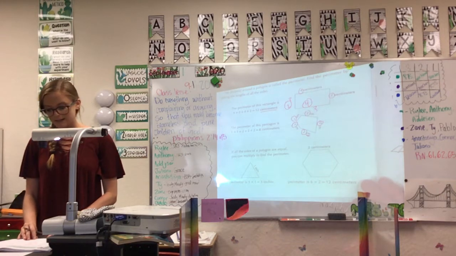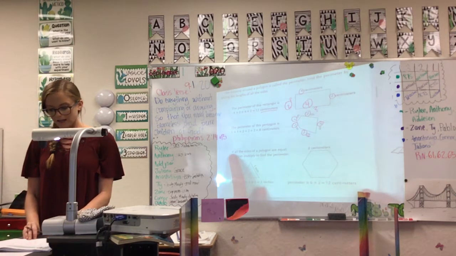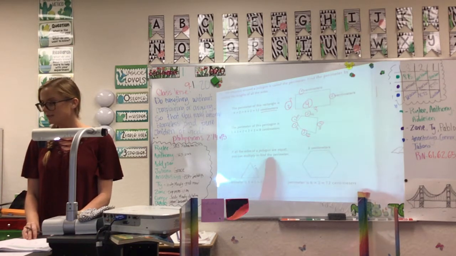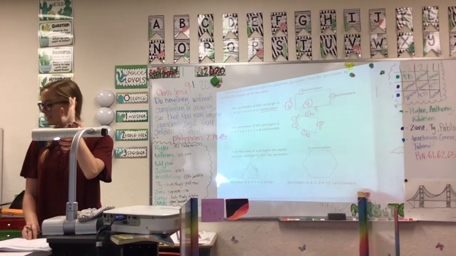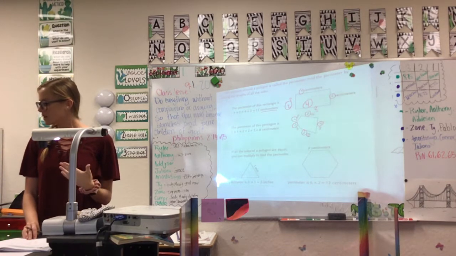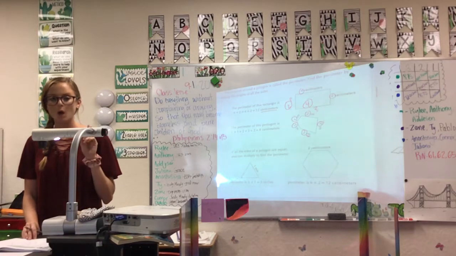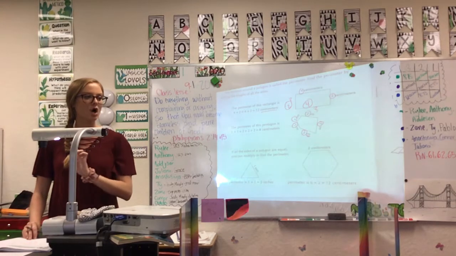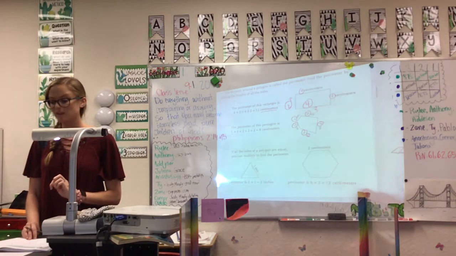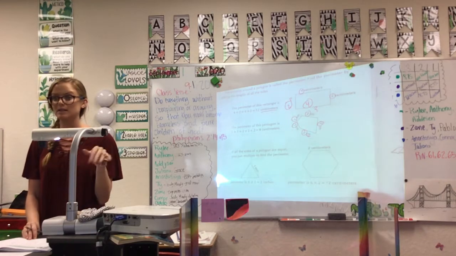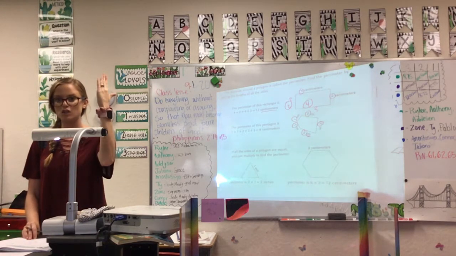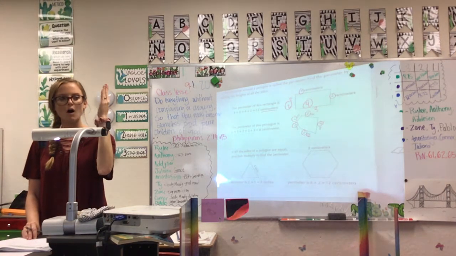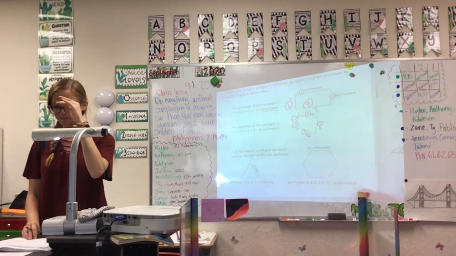And then a couple more examples. If all the sides of a polygon are equal, you can multiply to find the perimeter. We just talked about adding to find the perimeter, but now we can talk about multiplying. We can only multiply when all the sides are the exact same length. A square has all equal sides. If it only gives us one side and it's 2 inches, we know all the other sides are 2 inches.